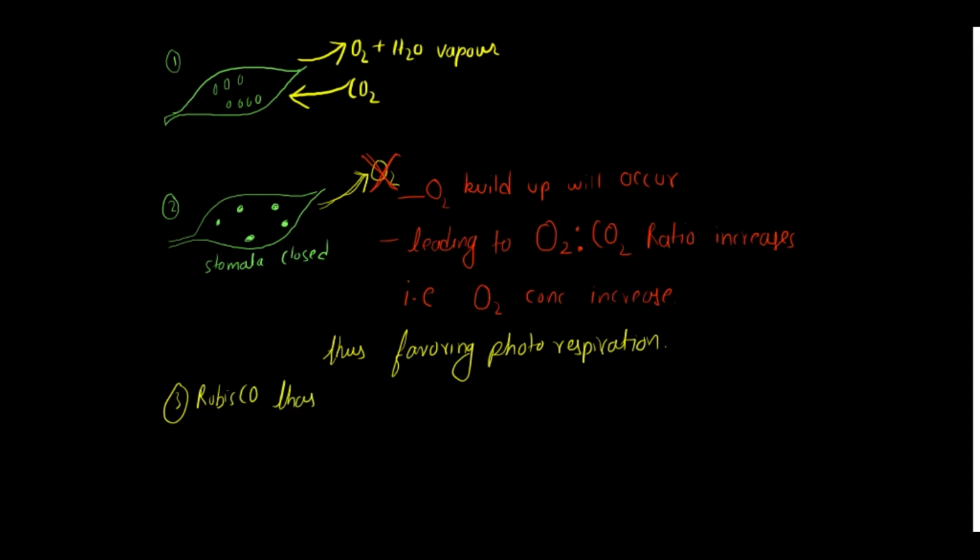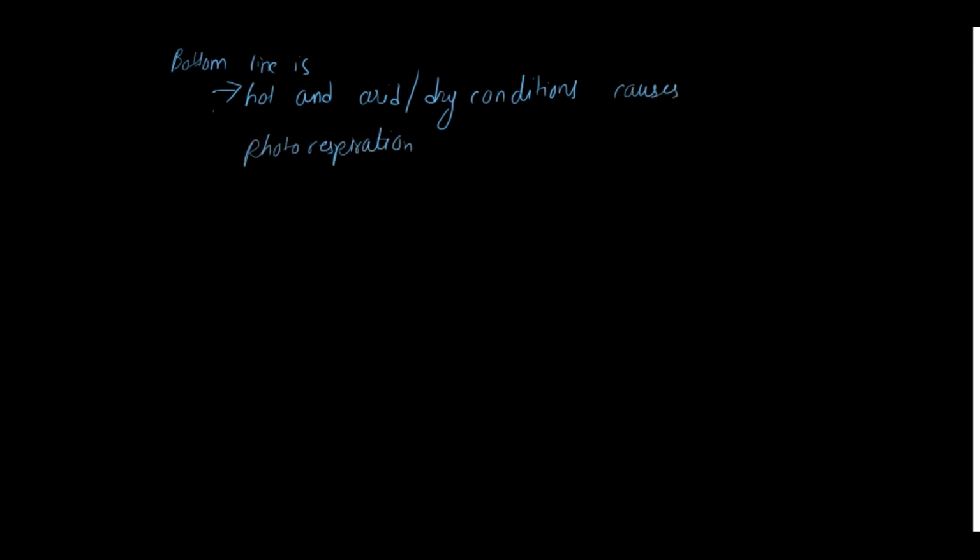Now, Rubisco has higher affinity for oxygen, especially when the temperature is high. Altogether, if I want to summarize, during hot and arid conditions, photorespiration is favored.